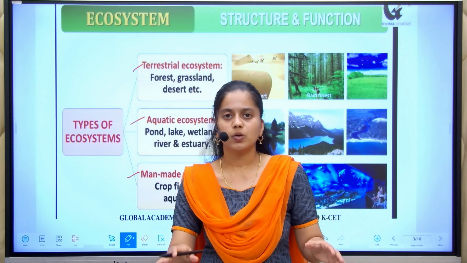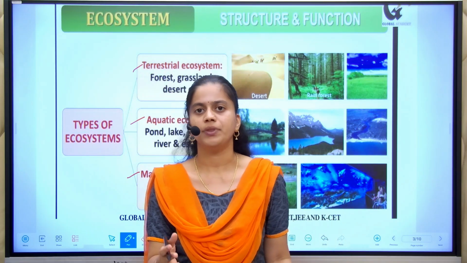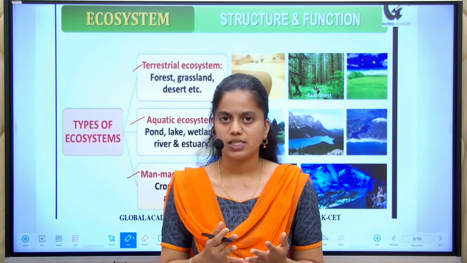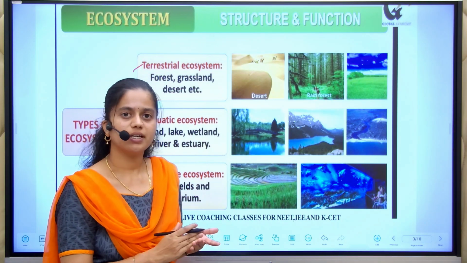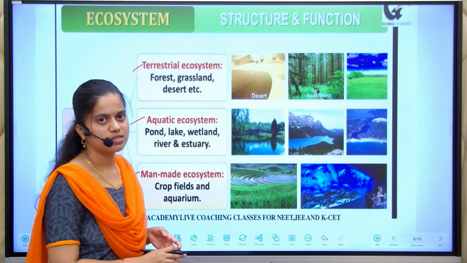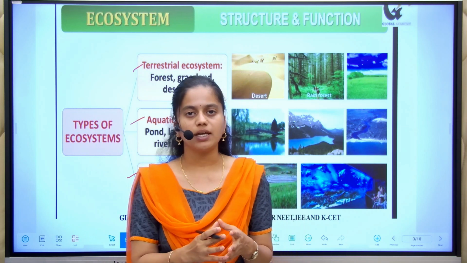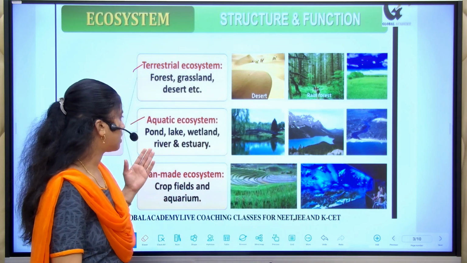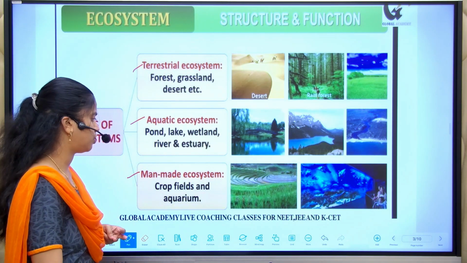The land ecosystem is generally referred to as terrestrial ecosystem. Example, that is desert ecosystem, or else forest ecosystem, grassland ecosystem. Next is the aquatic ecosystem. The water ecosystem can be referred to as aquatic ecosystem. Example: pond, lake, wetland, river and estuary.